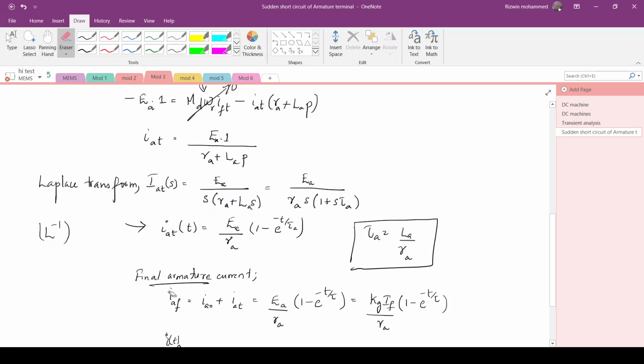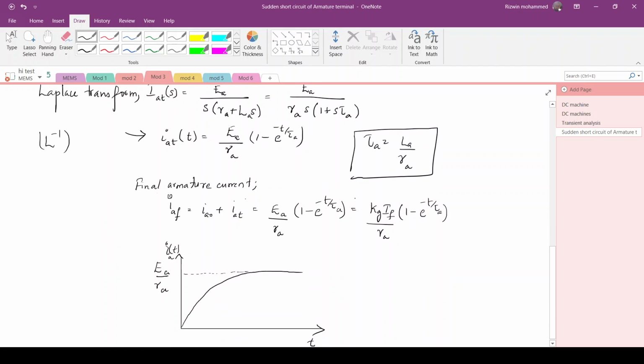The final armature current will be equal to the initial armature current, which is 0 because the machine is running in no load condition before short circuiting, plus Iat, the transient component. So the final armature current Iaf is equal to Ea by Ra into 1 minus e raised to minus t by tau A. Writing in terms of Kg into If, it is Kg If by Ra into 1 minus e raised to minus t by tau A, where tau A is the time constant of the armature circuit.